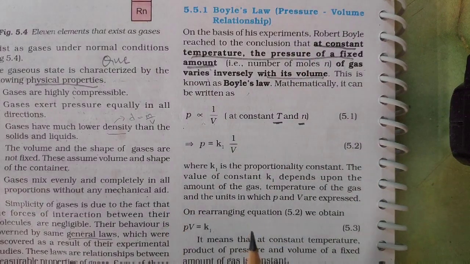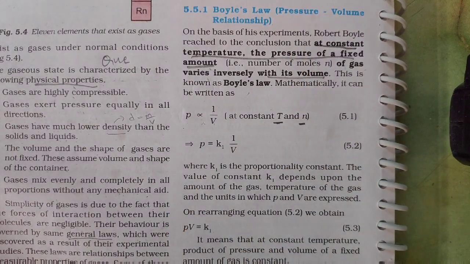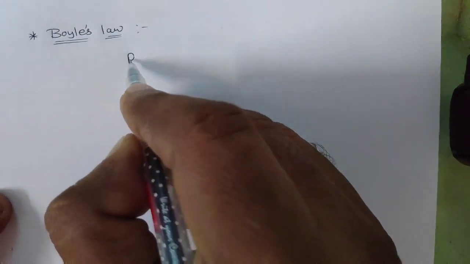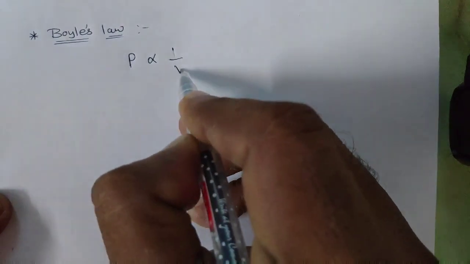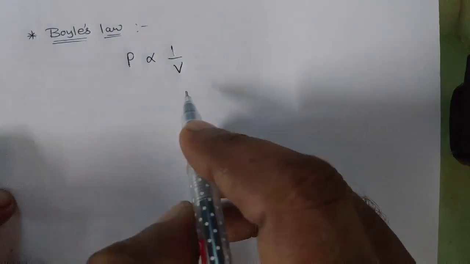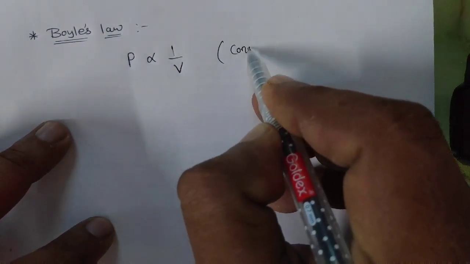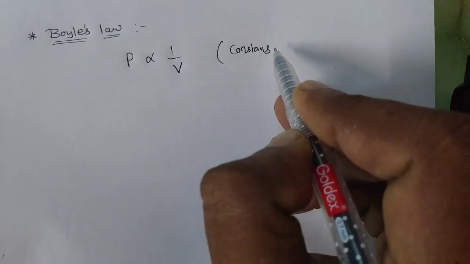So we will see the explanation of Boyle's law. What is written in Boyle's law? Pressure is inversely proportional to volume, right? Now, in this case, two things are constant.